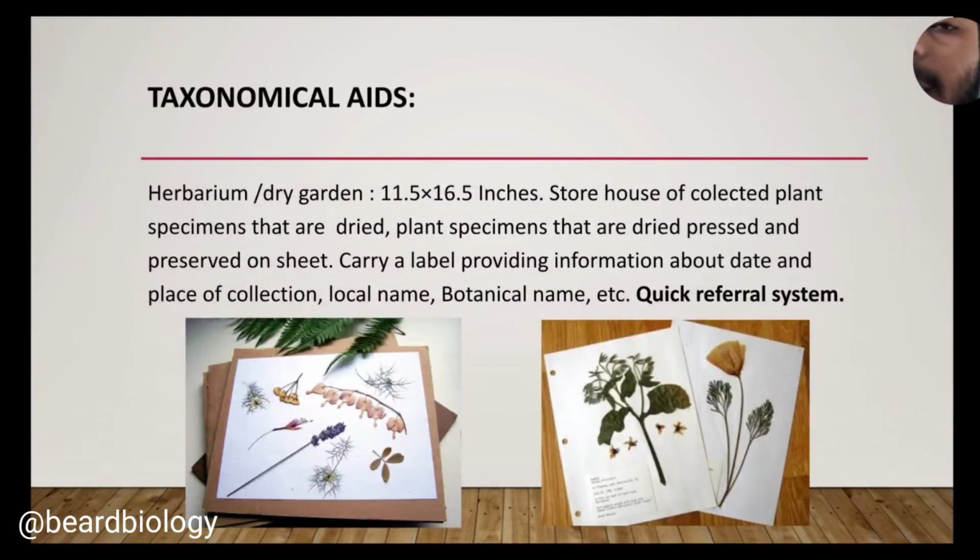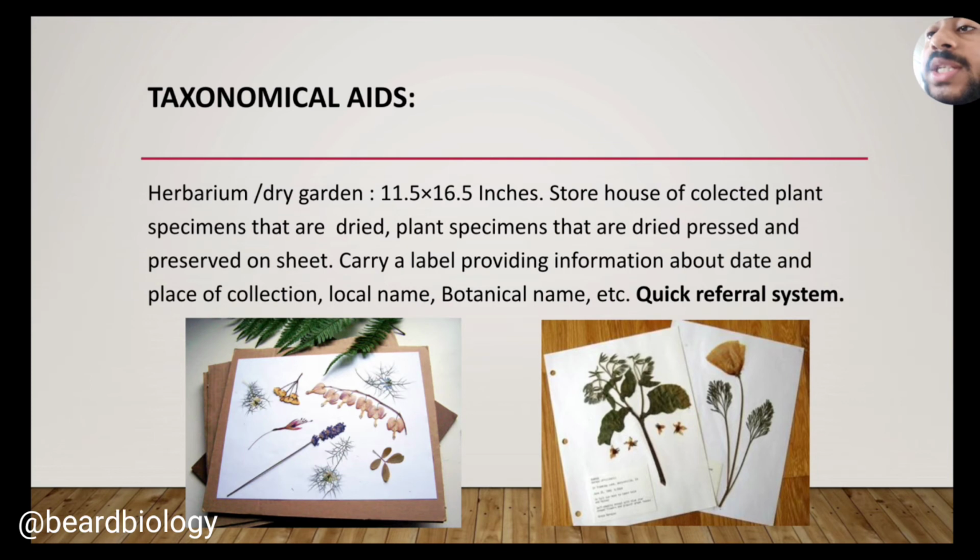Now let me discuss the different tools of taxonomical study, that is the taxonomical aids. At first, the herbarium. Herbaria are the storehouse of collected plant specimens that are dried, pressed and preserved on a sheet.